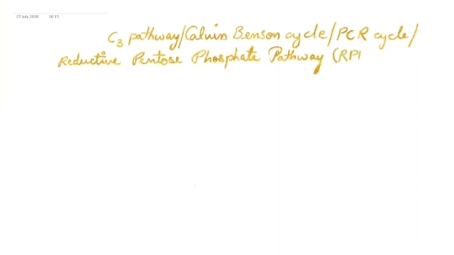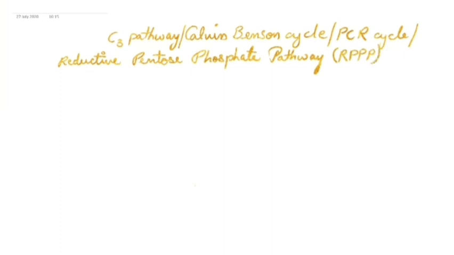So I'll write the complete name. Reductive. Another word is pentose. You need to learn these names. Reductive pentose phosphate pathway. And in the abbreviated form, it is shown as RPPP. Clear?